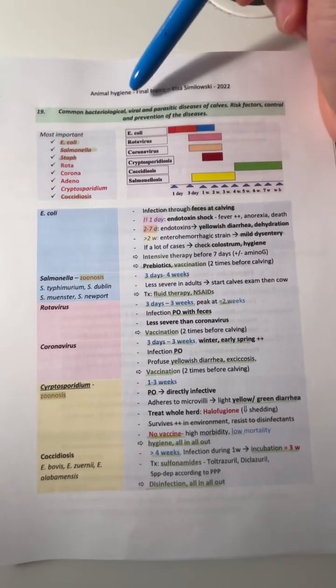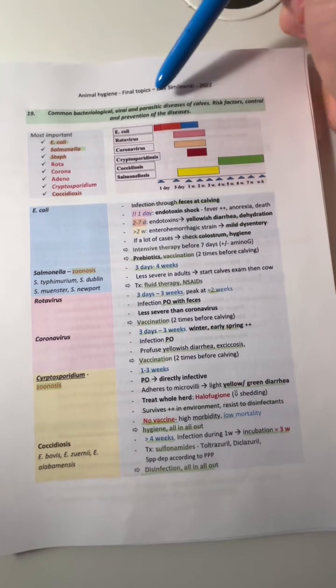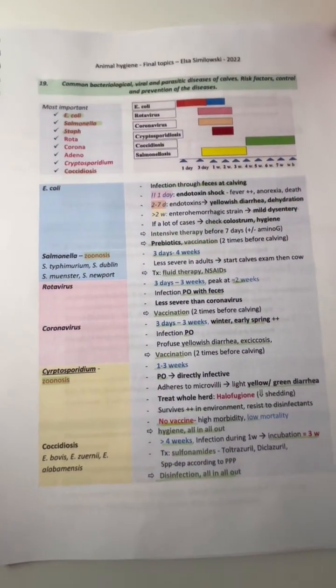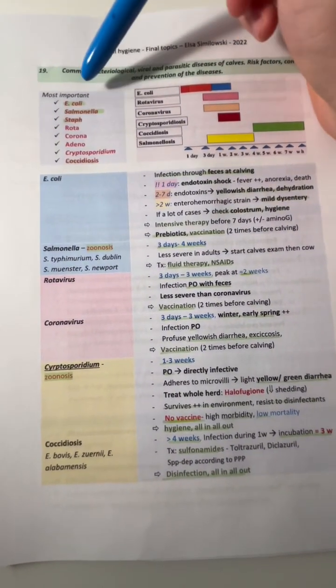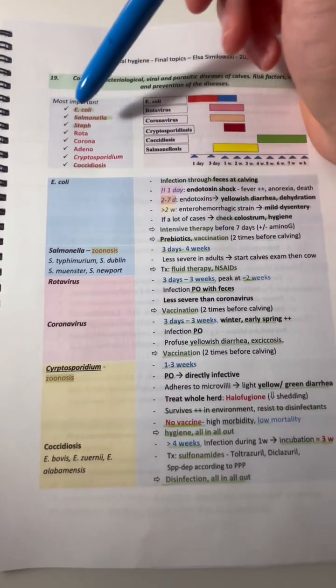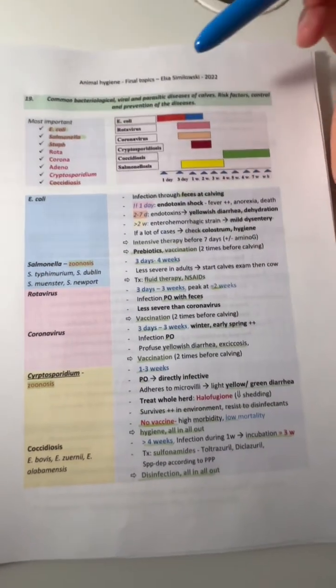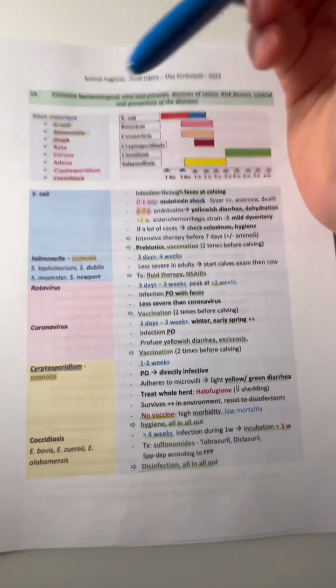The common bacterial, viral, and parasitic diseases of calves, the risk factors, the control, and prevention of diseases. So in calves, the most important bacteria are E. coli, Salmonella, and Staphylococcus. And the most important viruses are Rota, Corona, and Adenovirus. And the most important parasites are Cryptosporidium and Coccidiosis.